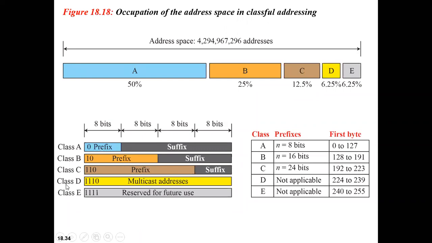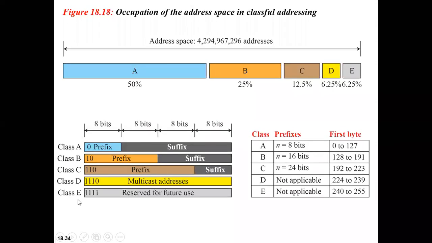Okay. Next, I was talking about class D and class E. For class D, I told you there is no prefix or suffix. It is basically used for a multicast address. In this case, the first 4 bits, 1, 1, 1 and 0, are used to define class D. Clear with this concept? So here, no prefix or suffix. It is basically used for multicast address.